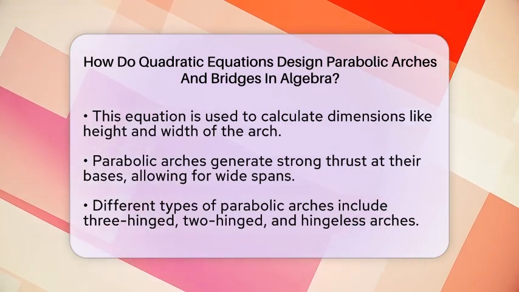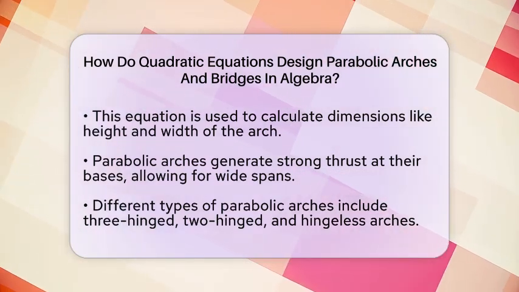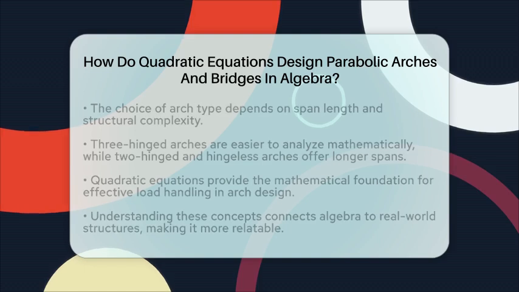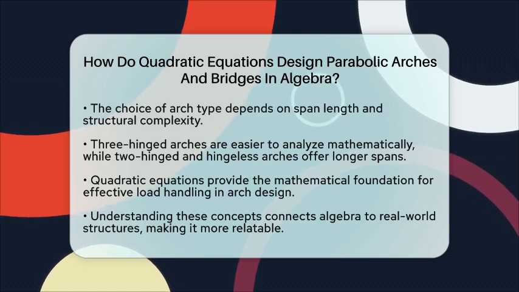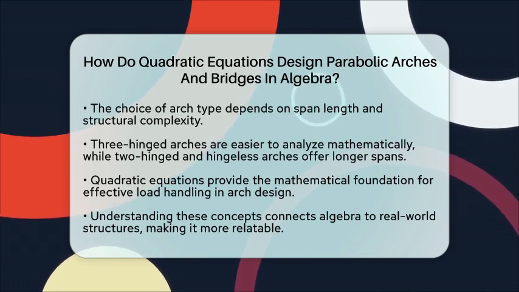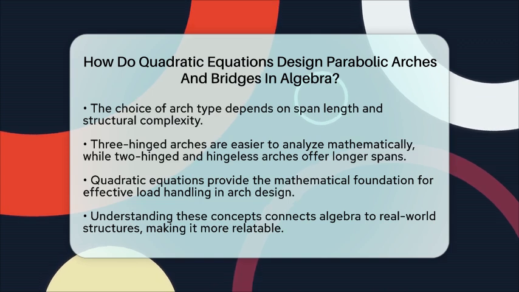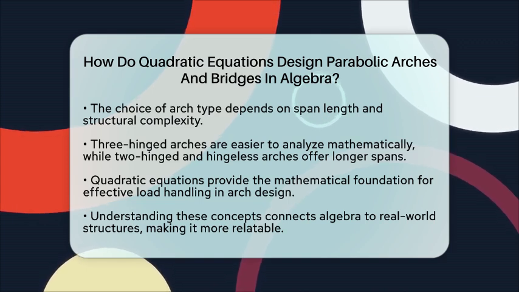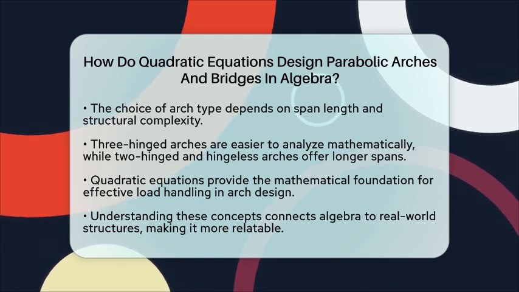The choice of which type to use depends on factors like how long the span needs to be and the complexity of the structure. Three-hinged arches are simpler to analyze mathematically because they are statically determinate, meaning the forces can be calculated directly. On the other hand, two-hinged and hingeless arches are more complex but allow for longer spans and better material efficiency. In essence, quadratic equations form the mathematical basis for designing parabolic arches and bridges.